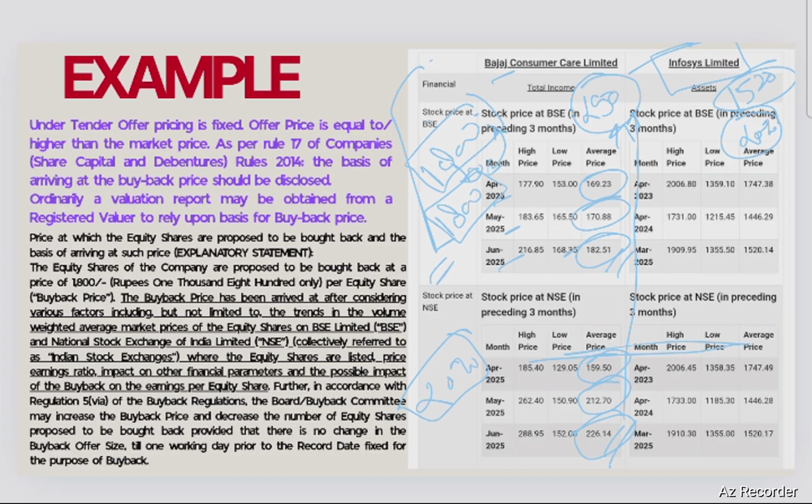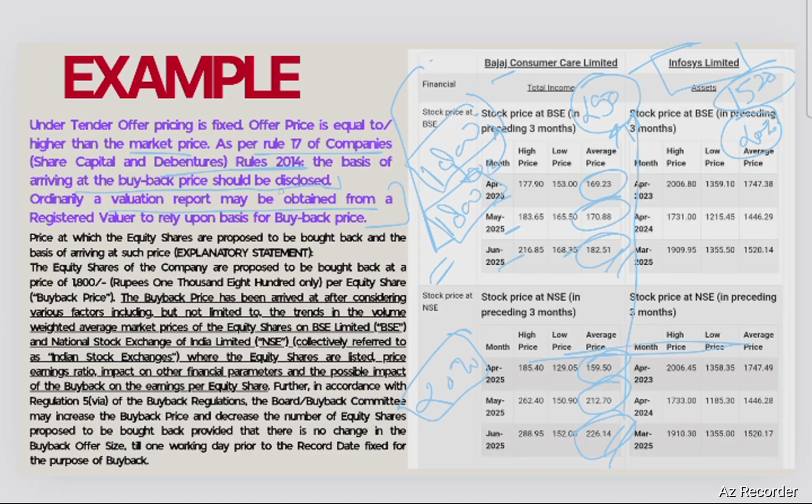So under the tender offer, the pricing is fixed. The offer price is equal to or higher than the market price. Now, if you go by Rule 17 of the Companies (Share Capital and Debentures) Rules, 2014, the basis of arriving at the buyback price should be disclosed. So generally, as a thumb rule, a valuation report may be obtained, and this is generally obtained in the case of an unlisted company, though there is no mandate as such.